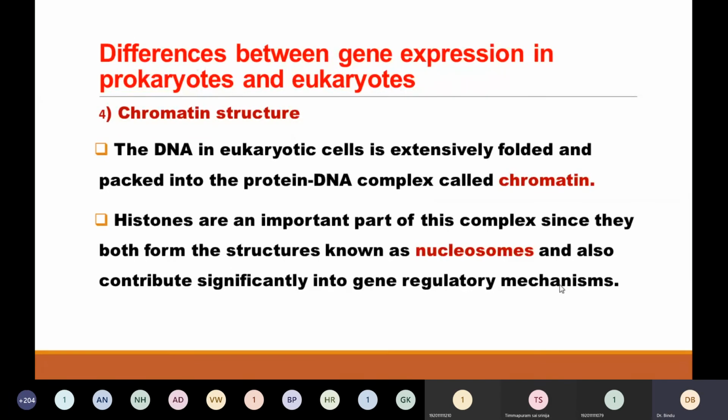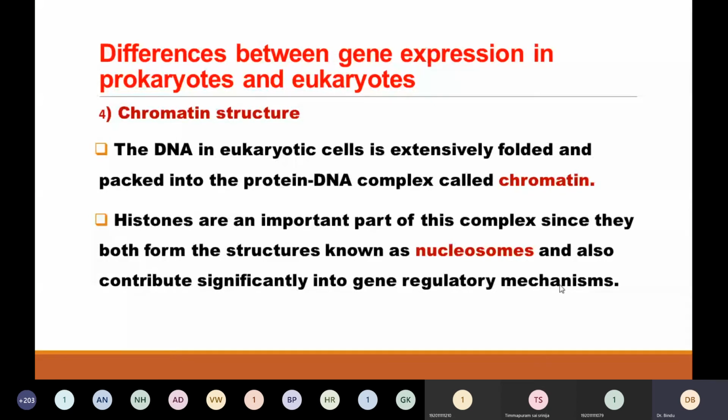Coming to chromatin structure, which you would have already studied in earlier classes: you know what chromatin is. DNA is wound around a basic protein known as histone to form a protein-DNA complex, which is called chromatin. And what is a nucleosome? It is a structural unit of chromatin, that is, the packing and ordering of the DNA into a structural unit. The nucleosome is very important as it contributes to the gene regulatory mechanism. I will tell you shortly how.